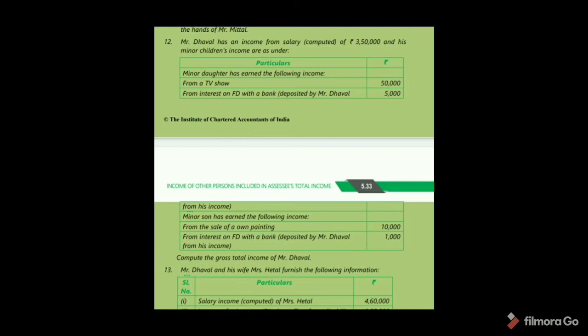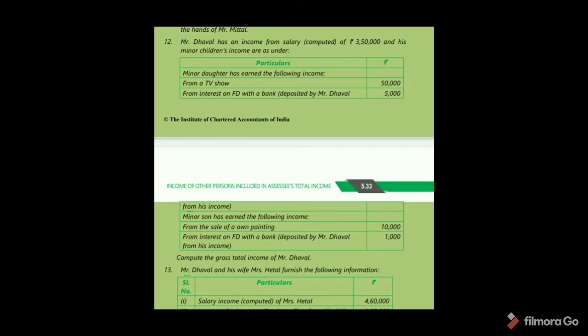See here, income from salary of Mr. Dawal 3,50,000. In that, deduct 50,000 as standard deduction. So after deducting 50,000, income from salary of Mr. Dawal is 3 lakhs. Here minor daughter earned the following incomes: from a TV show 50,000, from interest on fixed deposit with a bank 5,000. Total 55,000. In that, deduct exemption 1,500, so the remaining 53,500 is included in 3 lakhs. And next, minor son has earned the following incomes.